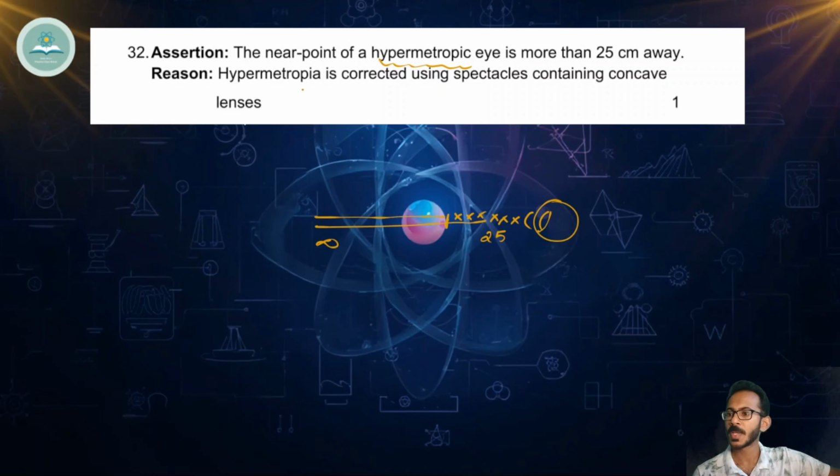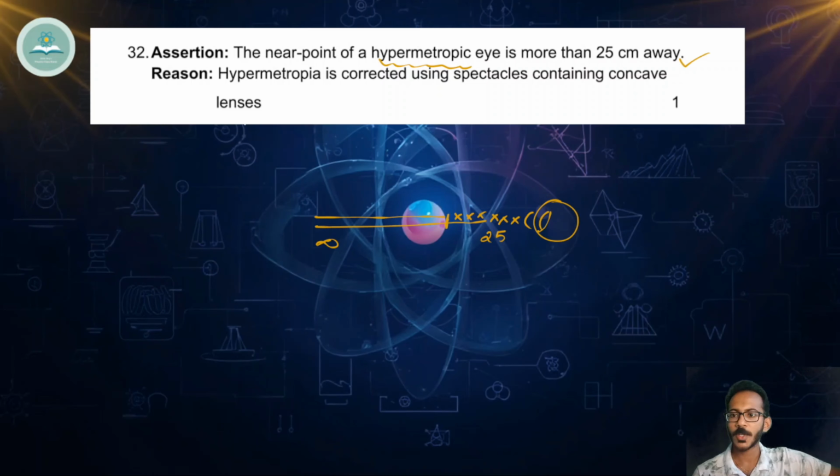Okay, so now come back to the assertion. The near point of a hypermetropic eye is more than 25 centimeter. That is correct. The near point will not be 25 for that person. It will be far away from the person, which means the statement is correct. So for a hypermetropic person, the near point is not 25 centimeter. It is further away from him. So our assertion is correct. Now come to the reason.